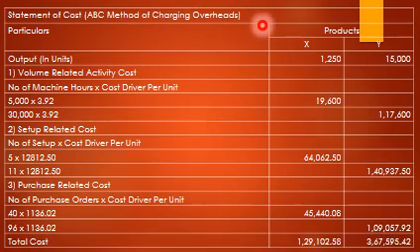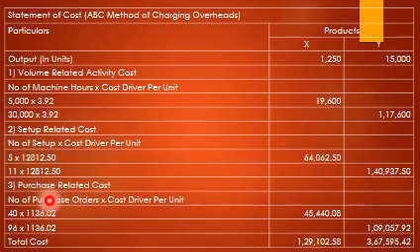So this is the statement of cost. Output 1,250 and 15,000. Volume related cost, number of machine hours into cost driver per unit, 5,000 into 3.92 is 19,600, and 30,000 into 3.92 is 1,17,600. Setup related cost, number of setups into cost driver per unit, 5 into 12,812.50 is 64,062.50, and 11 into 12,812.50.